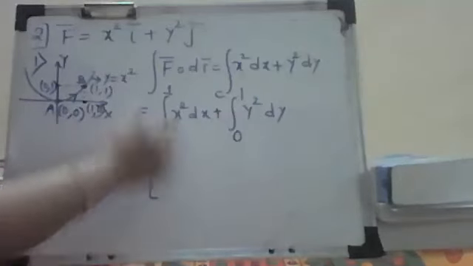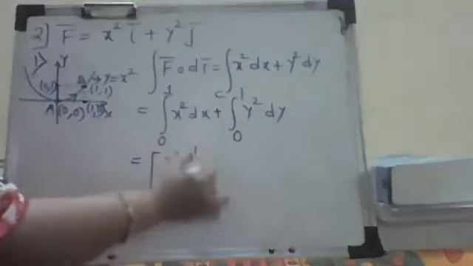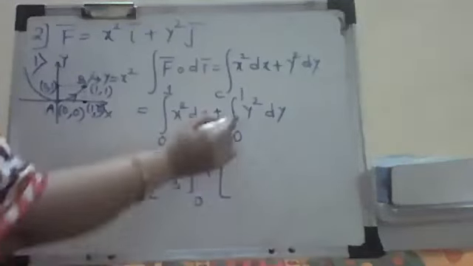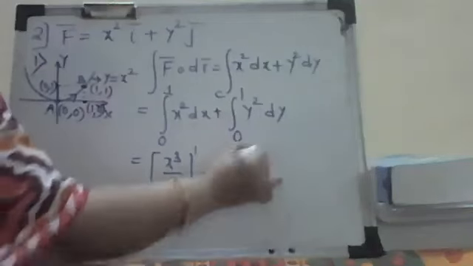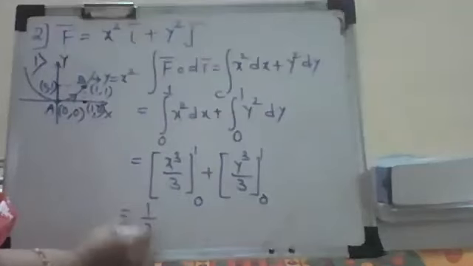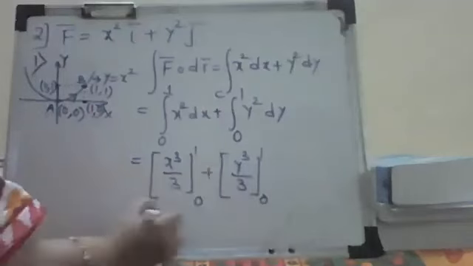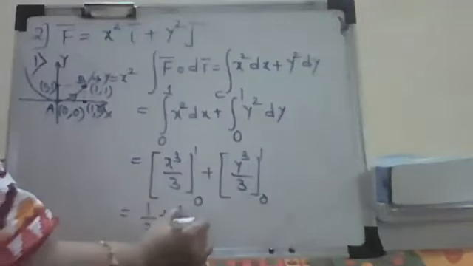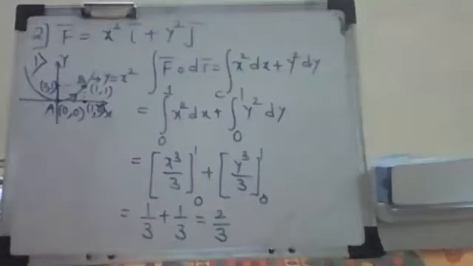So integral of x square is what? x cube by 3, limits from 0 to 1, plus integral of y square is what? y cube by 3, limits are from 0 to 1. Substitute the limits, so you get 1 by 3 here. At 0 it is 0 only. Here when you put the upper limit I am getting 1 by 3. So the answer is what? 2 by 3.